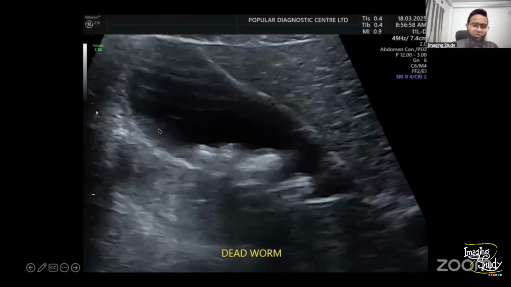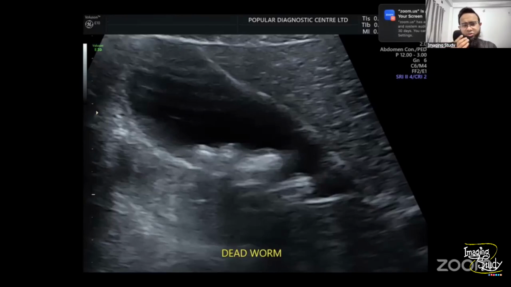So make sure whenever you get a young patient or a baby having cholelithiasis, you should use the linear transducer. With the linear transducer, you may see a folded worm-like structure within the gallbladder, which may be confused on the curvilinear transducer as cholelithiasis.